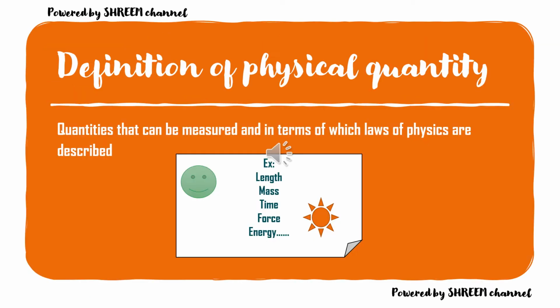The next topic, definition of physical quantity. So what are physical quantities? Quantities that can be measured and in terms of which laws of physics are described, we call them physical quantities. For example, length, mass, time, force, energy, etc. All these quantities fall under the category of physical quantities.